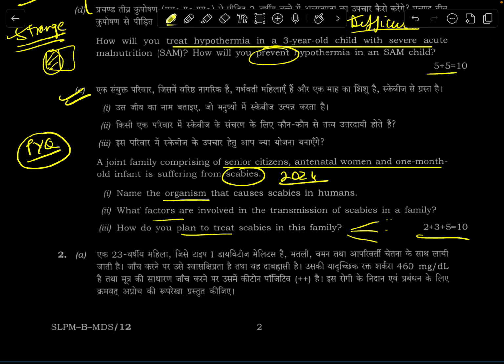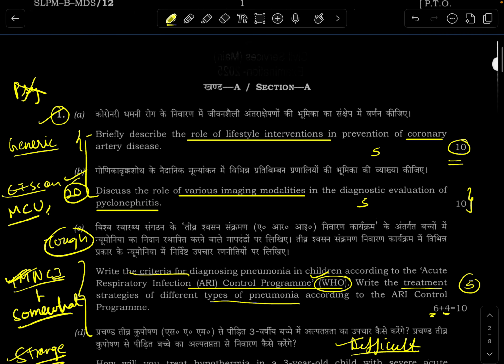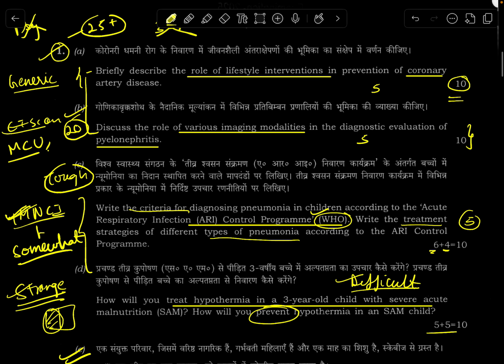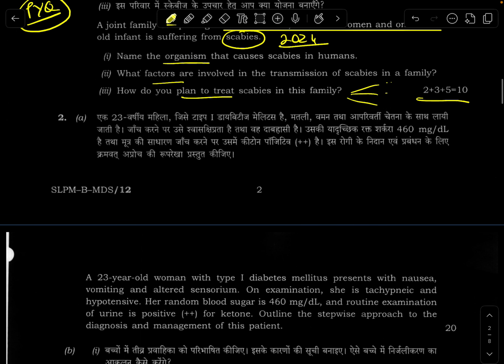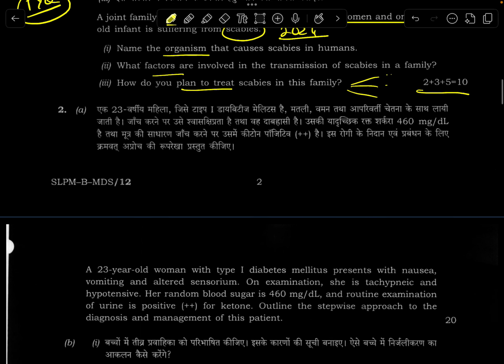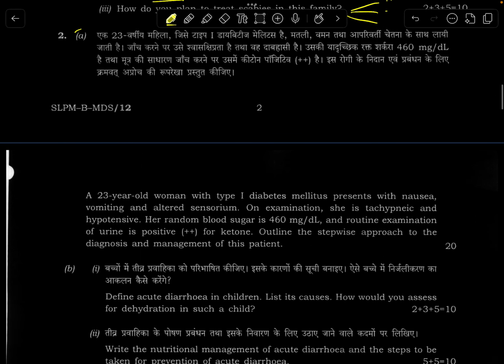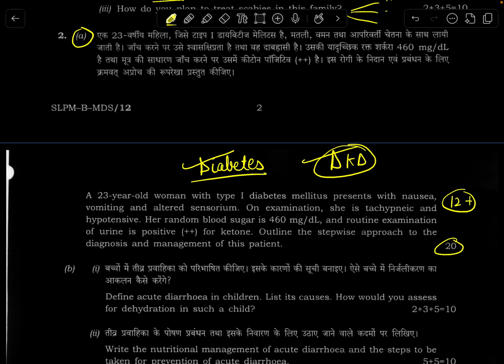So looking at question number 1, a 25 plus can be scored, but not a 30 plus, because why? The questions are very generic, and at the same time some are very specific but have generic points. There is no paper in this world in medicine which is without diabetes. Just as kidney is the king in pathology, diabetes is the king in medicine. So it's simply DKA, diabetic ketoacidosis. You can mention everything about this. This is a 12 plus question, because there's nothing much in this question, right?